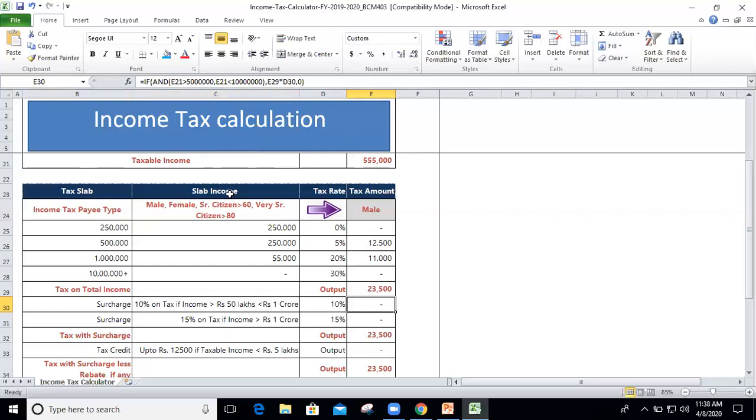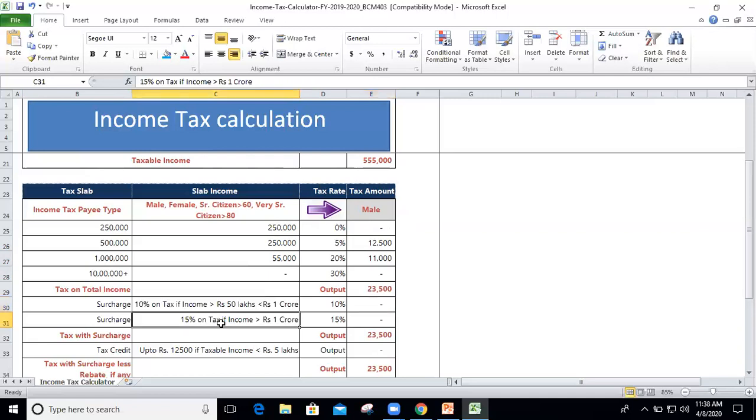E29 means my tax, E29 into D30 means my 10%. So if my taxable income is more than 50 lakh but less than 1 crore, my surcharge will be 10% of the tax liability. In this example, it's not applicable, so the surcharge is 0.